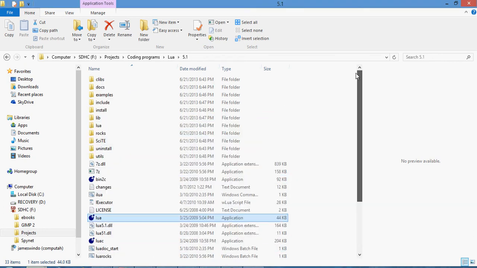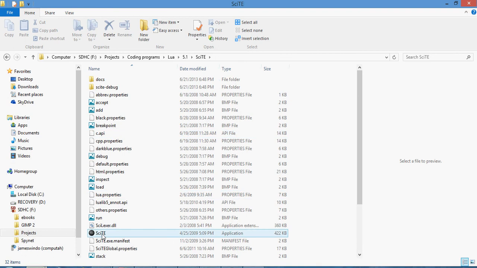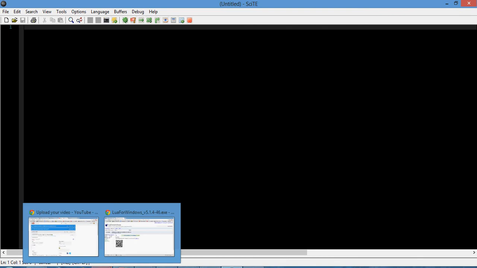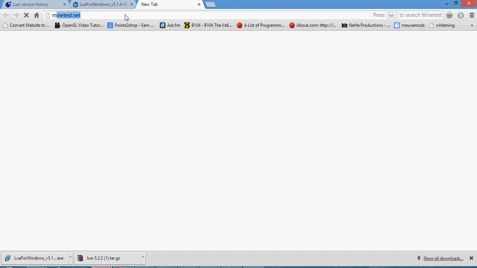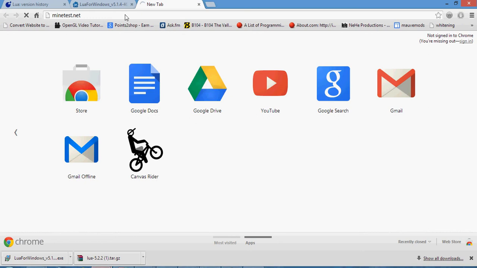Now let's install Minetest in case you don't have it already installed. So you want to go to minetest.net. There, you want to click the Downloads tab, which is right here. And then next to your most recent version, you can either download the zip and then have to put it in the directories yourself, or you can just use the installer.exe.